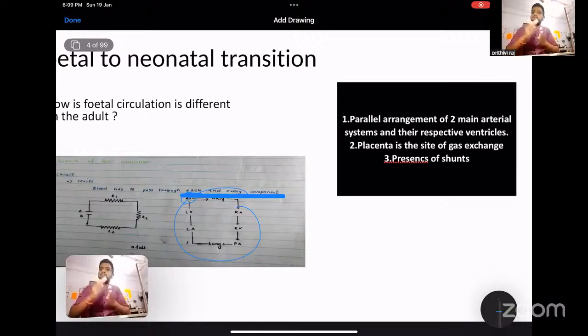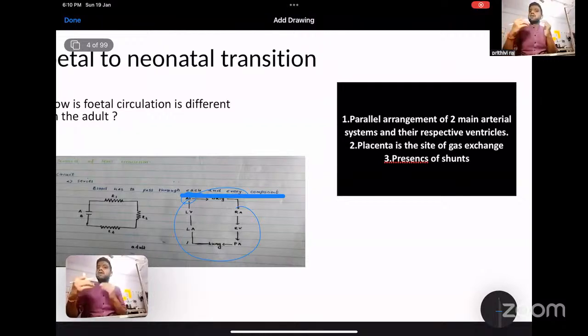It may bypass some of these components so that the oxygenated blood will reach the brain and other parts which are very vital for the survival of the fetus in utero, while the remaining parts will receive some adjustment. They will get a mixture of oxygenated and deoxygenated blood, but maximum oxygenated blood will reach the brain and the heart, which are very vital for survival of the fetus in utero. That is a parallel arrangement.